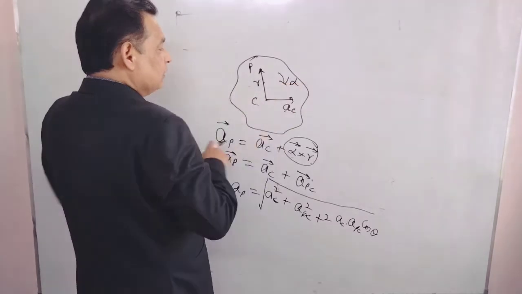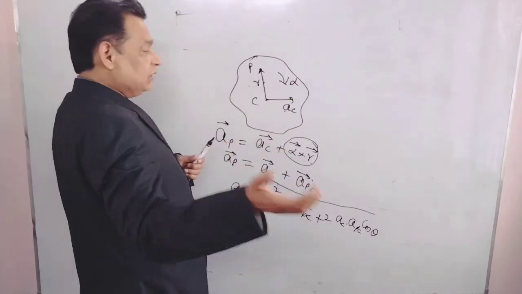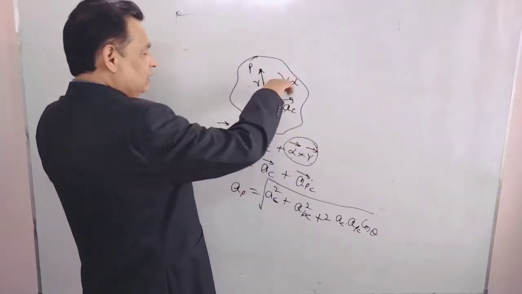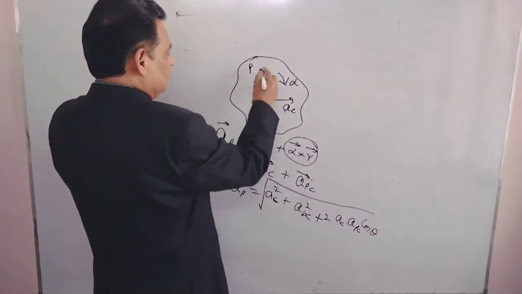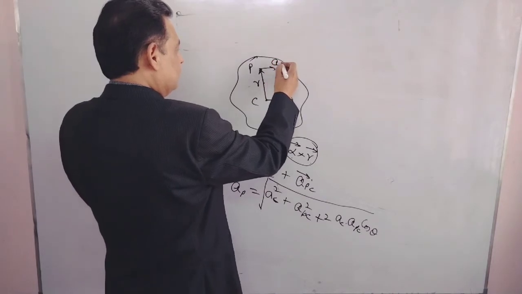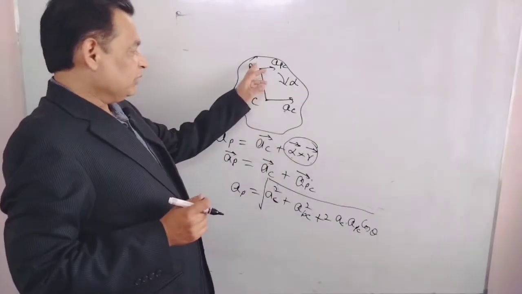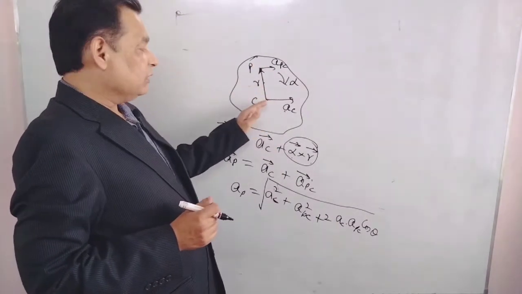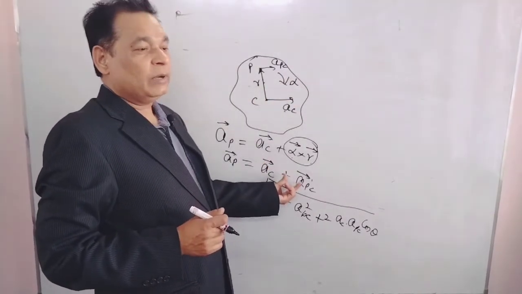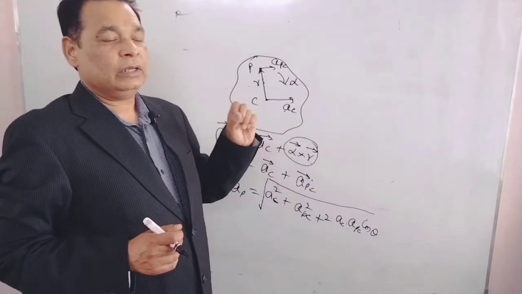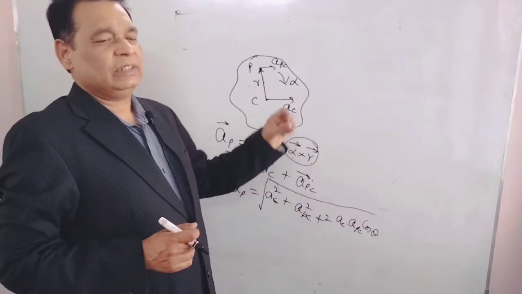In this question, what is the direction of APC? Alpha is in this way, meaning inside. If this angular quantity, the axial quantity, is inside, for clockwise rotation alpha cross r will be in this direction. So we will first find the direction of the acceleration of P with respect to C. The acceleration of C will be given, and we have to take the vector sum of these two by any formula for vector quantities, like the law of parallelogram, triangle law, whatever is needed.